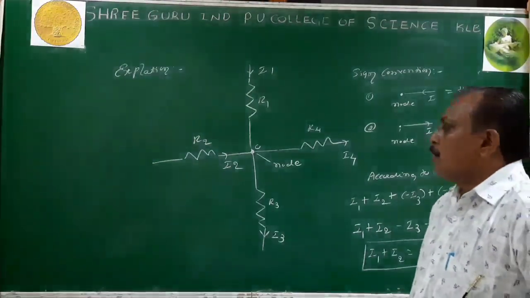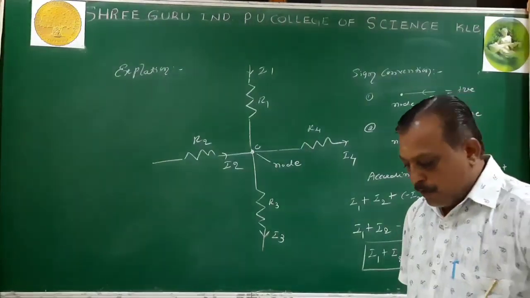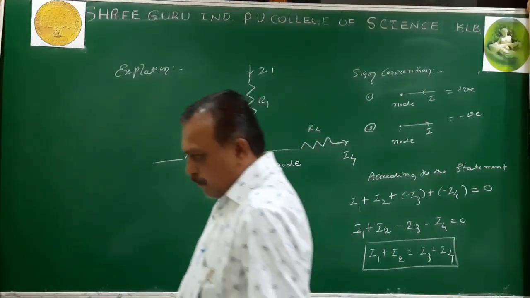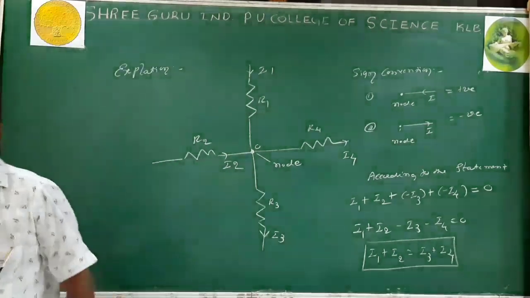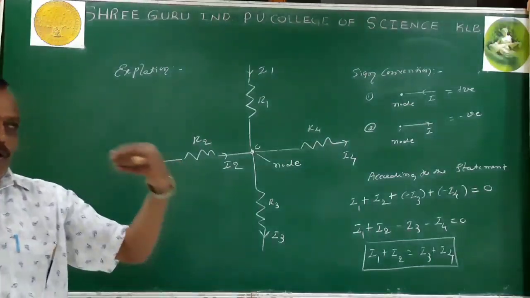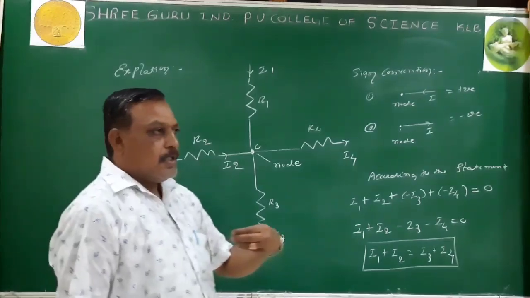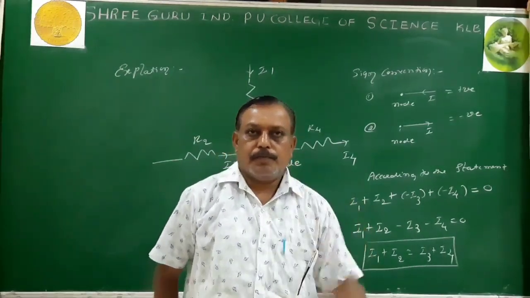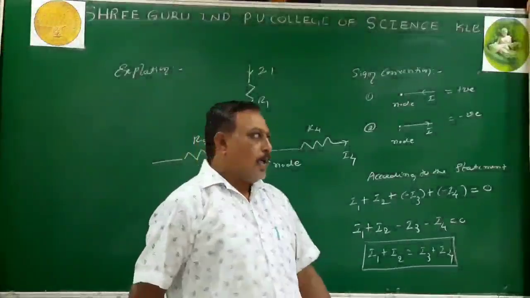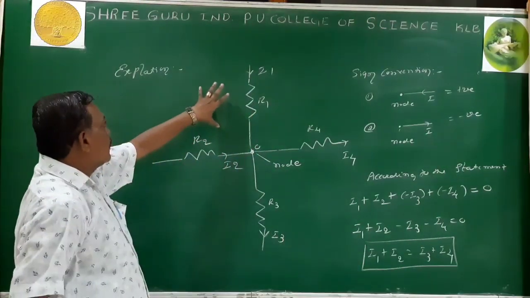Now this is about KCL, Kirchhoff's current law. Is it clear? There is a simple statement. According to the KCL, the sum of the currents at a junction is equal to 0. And we have analyzed that one by using the figure.